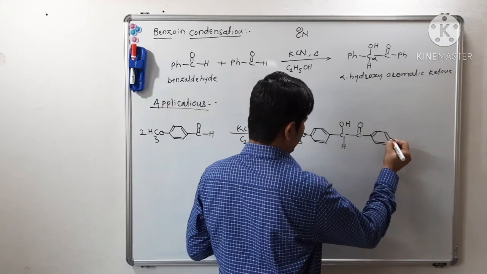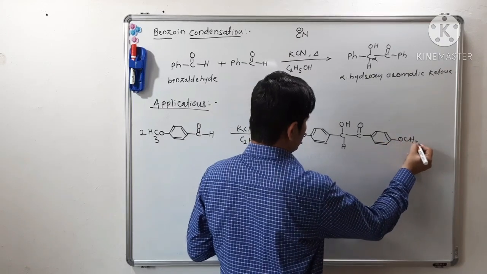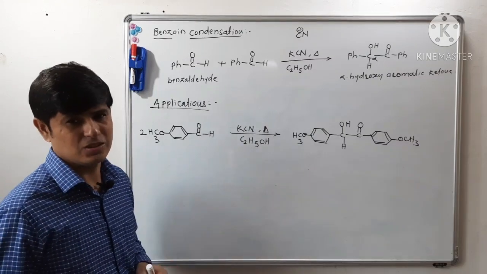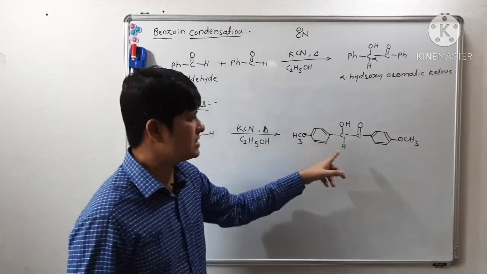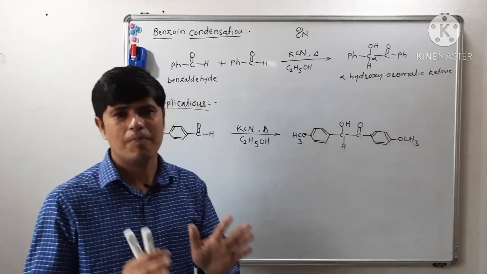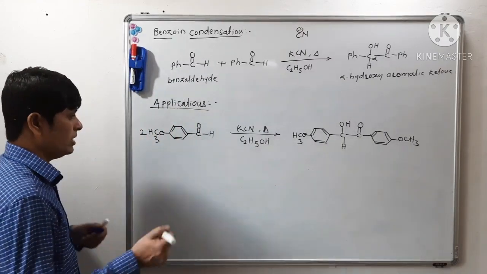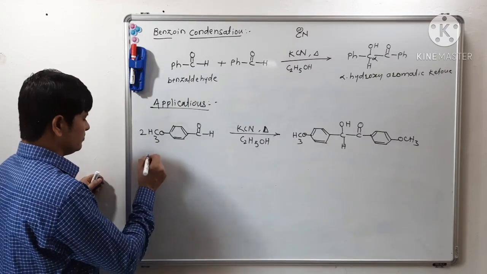This is what you will get. So this is one of the applications of benzoin condensation. So we can say we can prepare such different types of aromatic ketone through benzoin condensation.